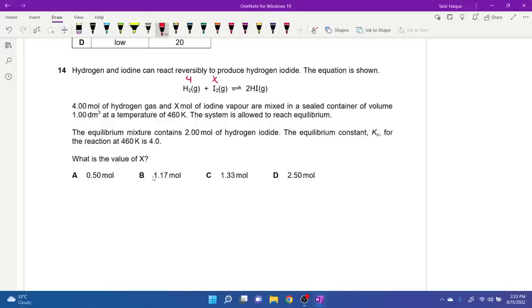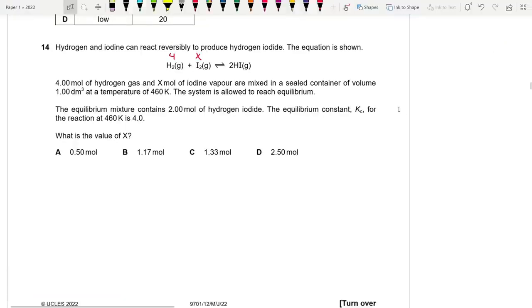In a 1 dm cube container, since it's 1, we can just think about the moles. But if it was something other than 1, we would need to find out the concentration. Now, the system is allowed to reach equilibrium. The equilibrium mixture contains 2 moles of hydrogen iodide. Okay, so initially nothing is said about hydrogen iodide, so it's 0, but at the end it's 2. The equilibrium constant for the reaction is 4. What is the value of X?